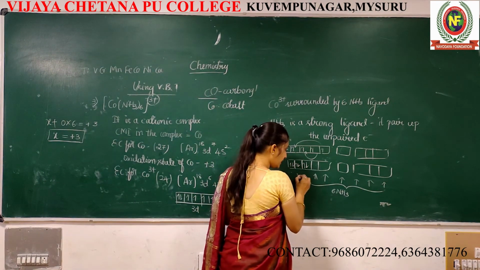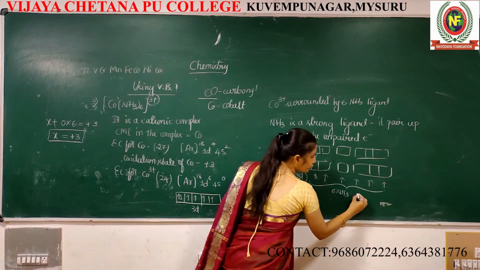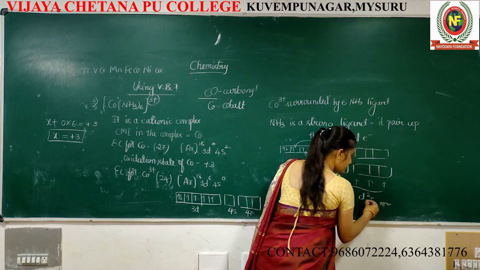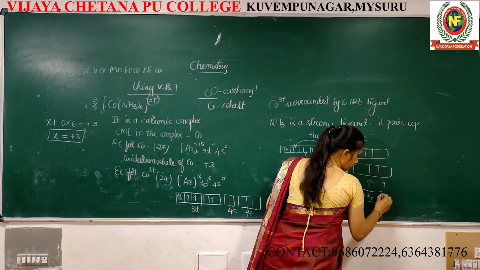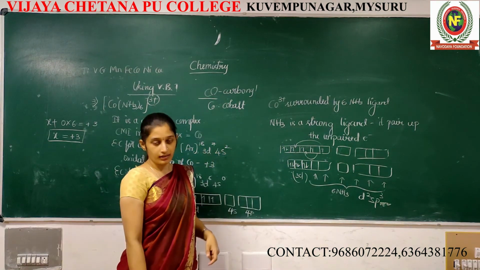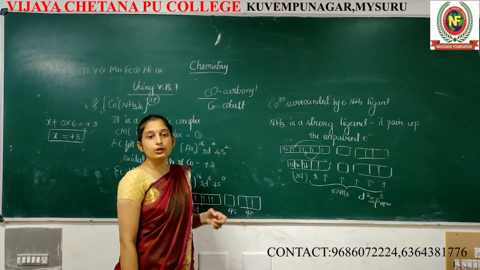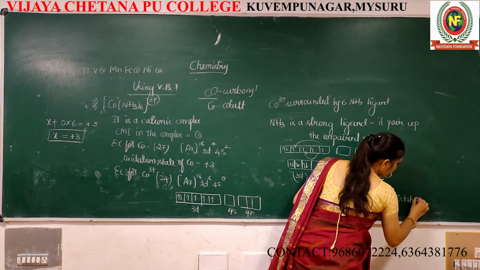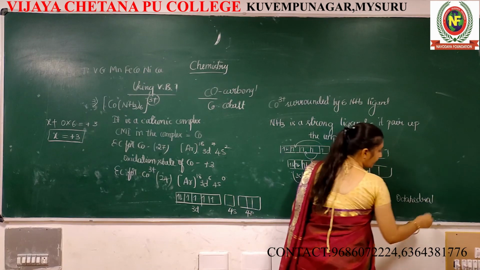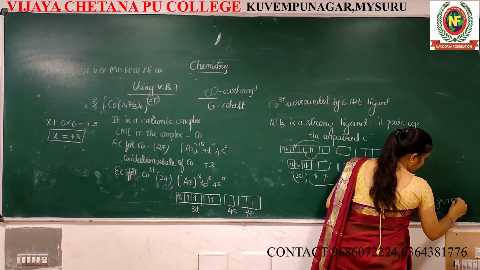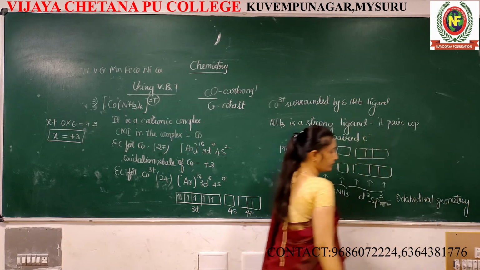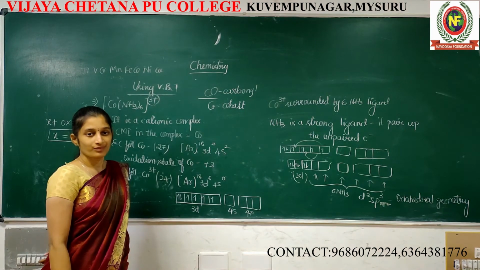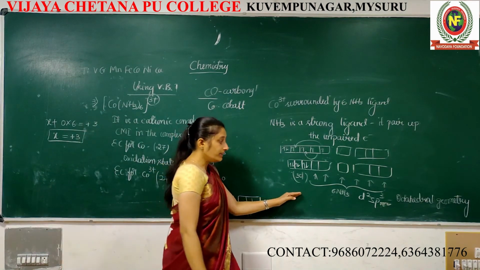Then this is 3D. How many d orbitals are involved? 2. That's why d2. And 1 s. Yes. How many p? 3p. d2sp3. Once it occupies d2sp3, it means octahedral geometry. It occupies octahedral geometry. Got it? See, then it looked like this.